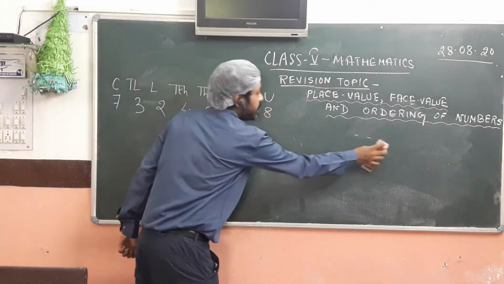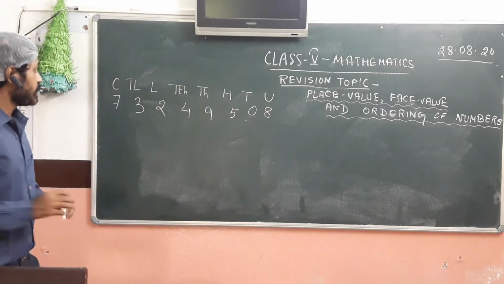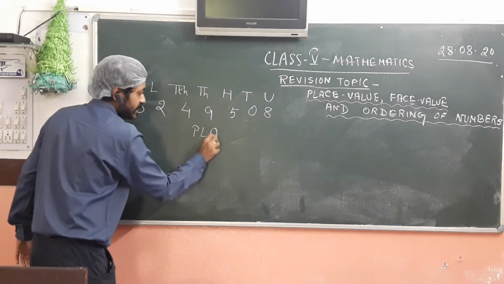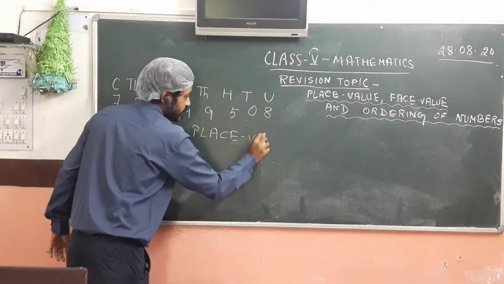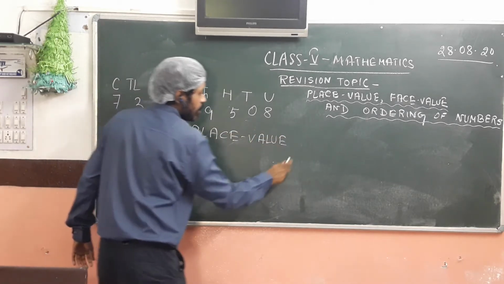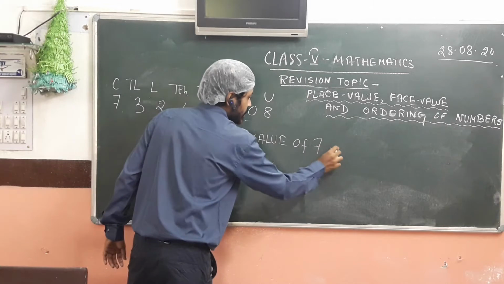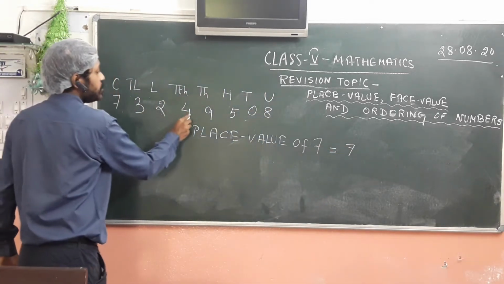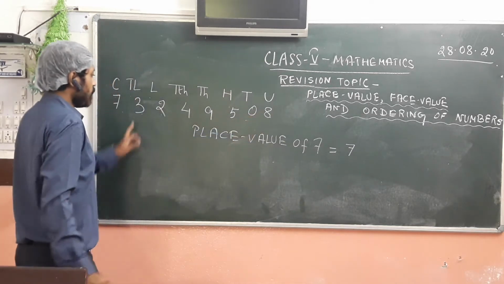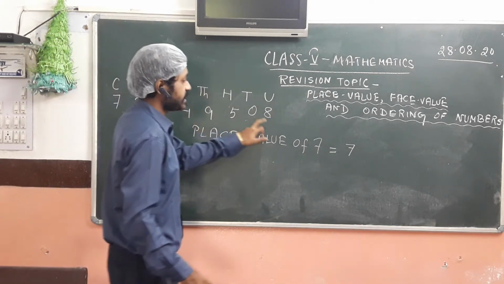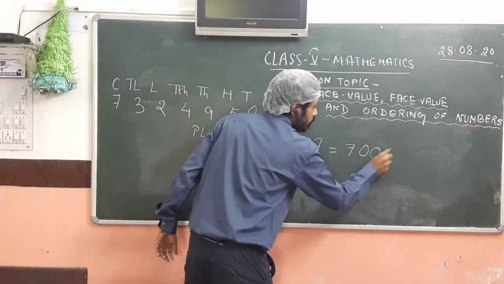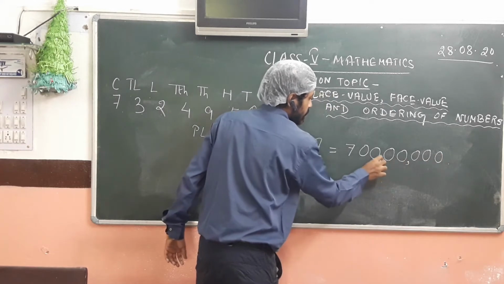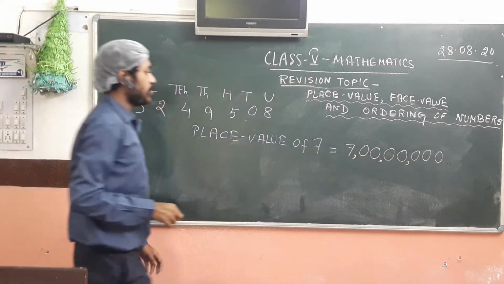So therefore, the place value of 7 in this number is 7 crores, or we write it like this: place value of 7 equal to, we write the number 7 and then zeros in all of the places. So 1, 2, 3, 4, 5, 6, 7 zeros. This is the place value of 7.